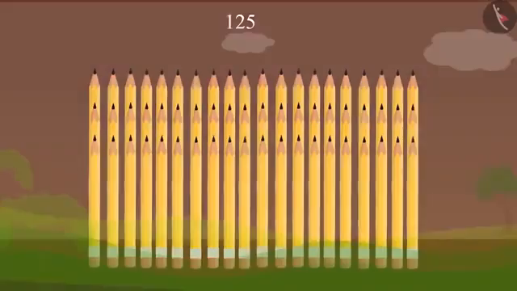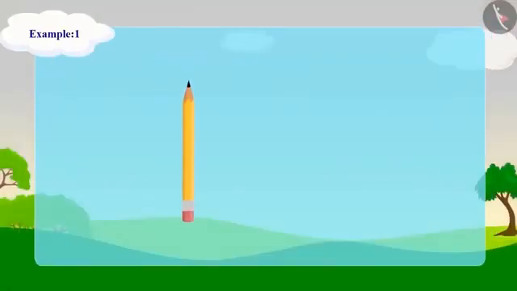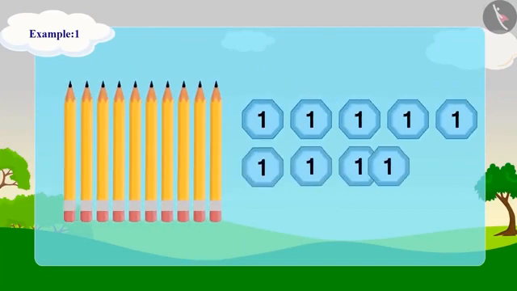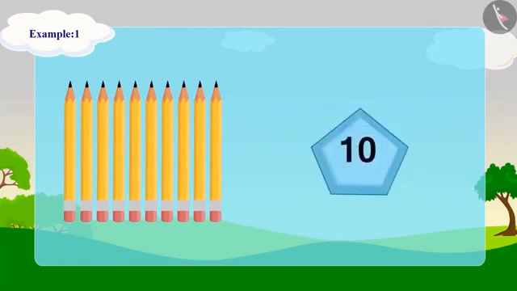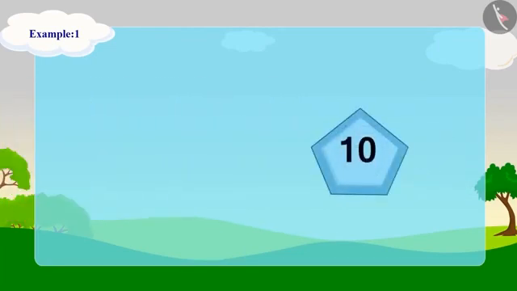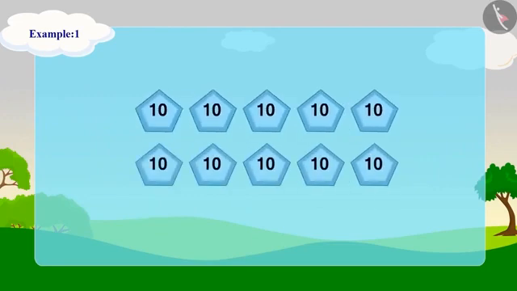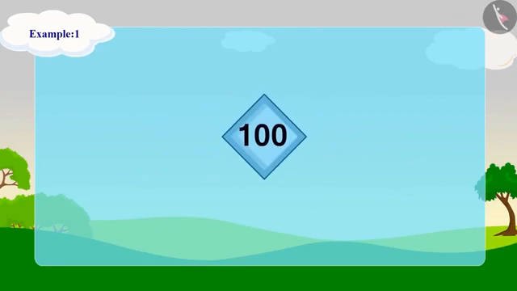Appu is counting pencils in a unique way. Every pencil Appu counts, he places a token with the number 1 on the table. When he has such 10 tokens, he changes them with a token that has 10 written on it. Now, when he has such 10 tokens, he replaces them with a token with 100 written on it.